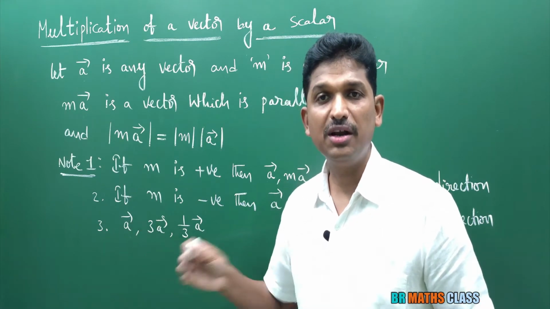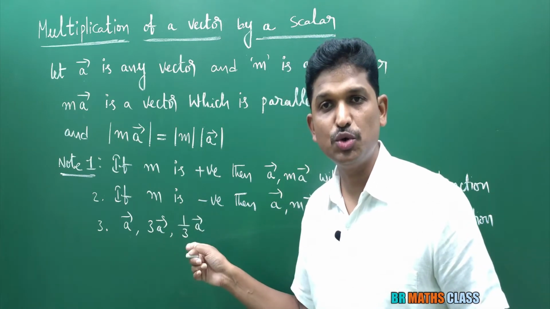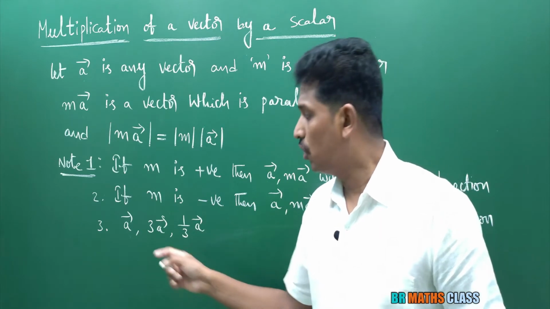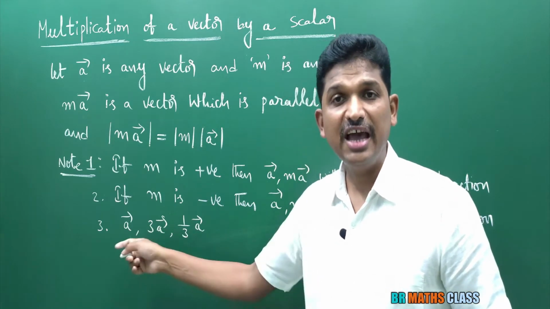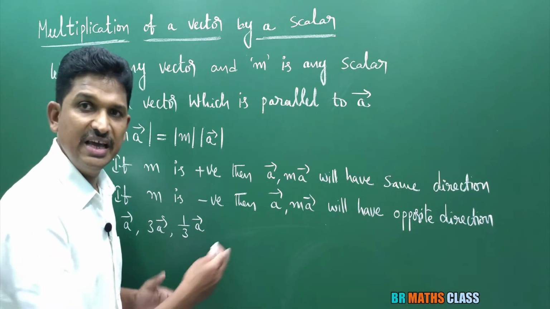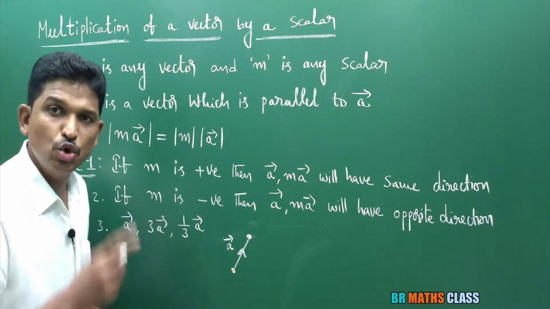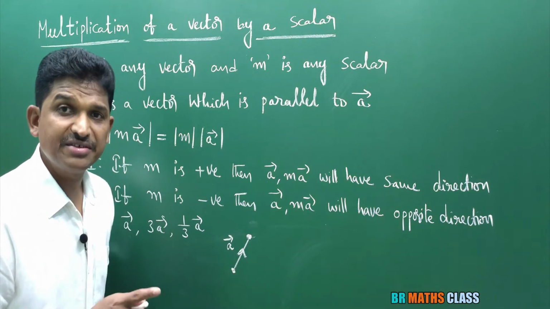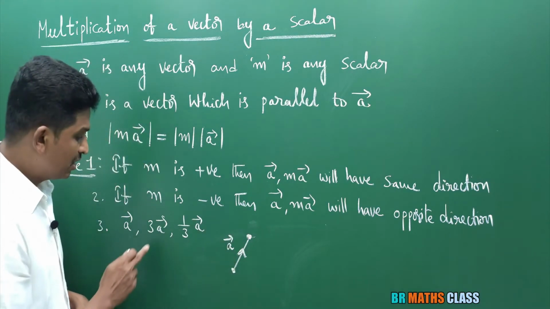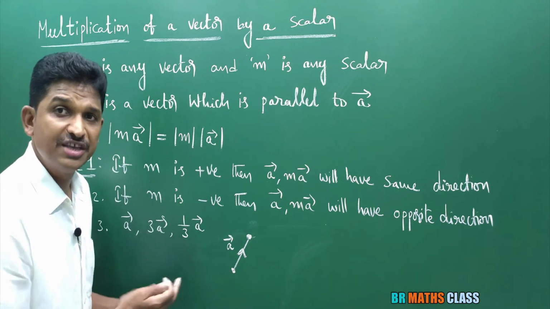a bar and 3a bar will have the same direction. You see here 1 by 3. Is 1 by 3 positive or not? Yes, 1 by 3 is positive. So 1 by 3 into a bar. What do you know about these three vectors? They are in the same direction. To explain these things clearly, I will represent these vectors. You know that a vector is represented by a directed line segment. I consider a vector a bar. What do you know about 3a bar? a bar and 3a bar will have the same direction.